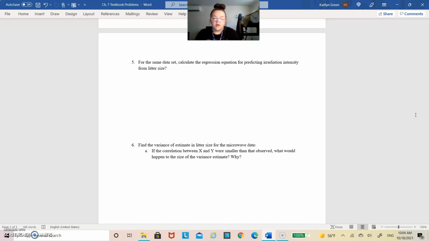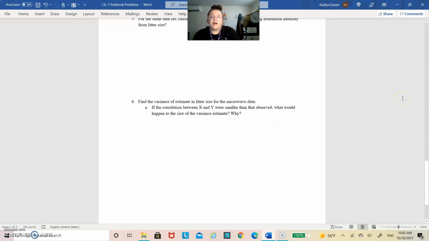I then went to find ax, and that was the same setup as before with x bar and y bar, and they are the same values because it's the same problem. And so I took 4.452 and subtracted that from a negative 0.806 multiplied by 9.33, so 4.452 subtracted from a negative 7.519, to find that ax equaled 11.971, which meant that my final regression equation for number 5 was x prime equal to a negative 0.81y plus 11.97.